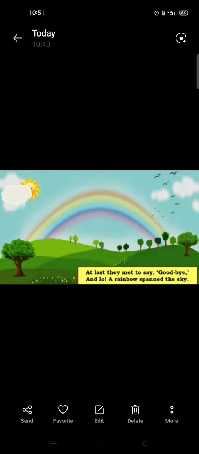At that time, a beautiful, colorful rainbow is spreading from one end to the other end of the sky. What is the meaning of span? Span means spreading from one end to the other end. So here the rainbow is shining from one end to the other end.